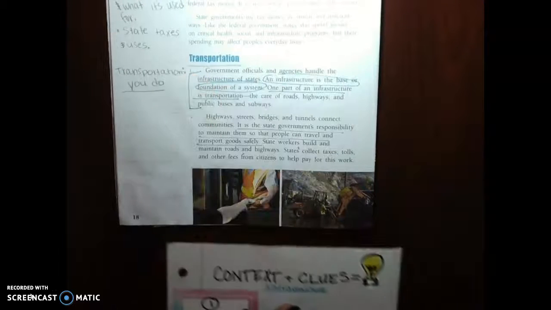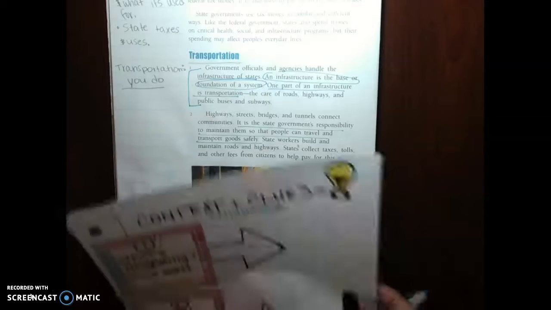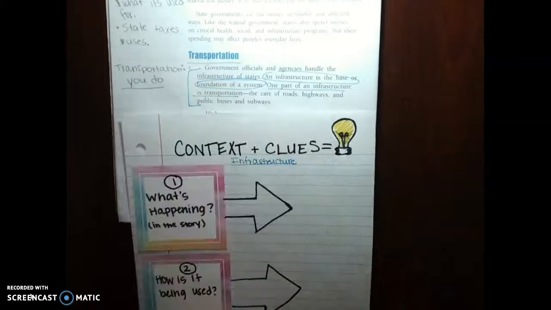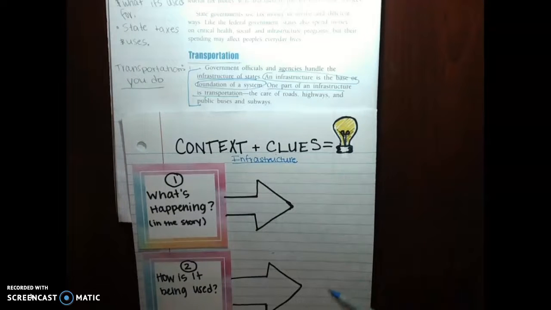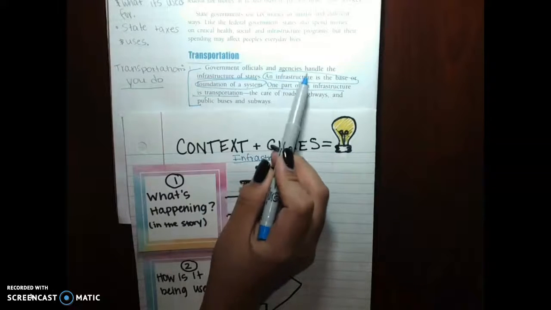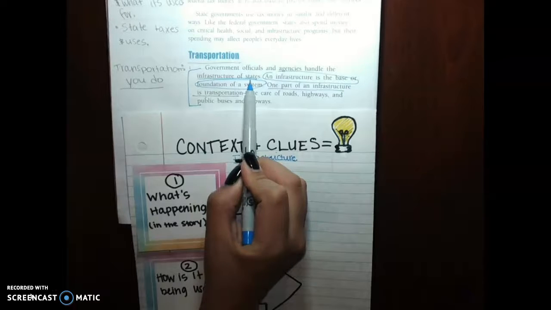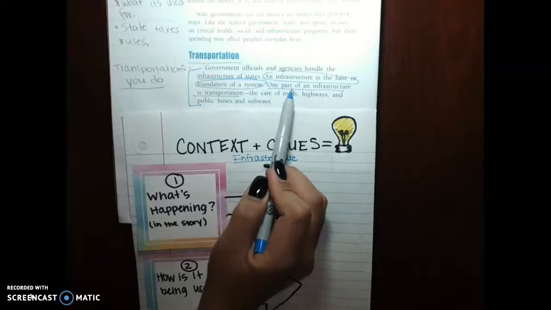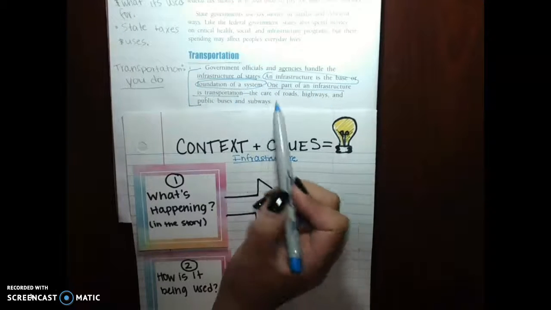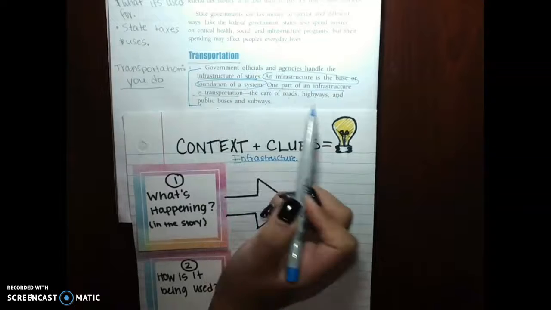So really quick, in your notebook, I want you to fill in what's happening in the story. What are they telling you? What are they talking about? How are they using that word? I'm going to read it again, and I want you to think about how it's being used. As I read, see if you can fill in those context clues. Government officials and agencies handle the infrastructure of states. An infrastructure is the base or foundation of a system. One part of an infrastructure is transportation, the care of roads, highways, and public buses and subways.